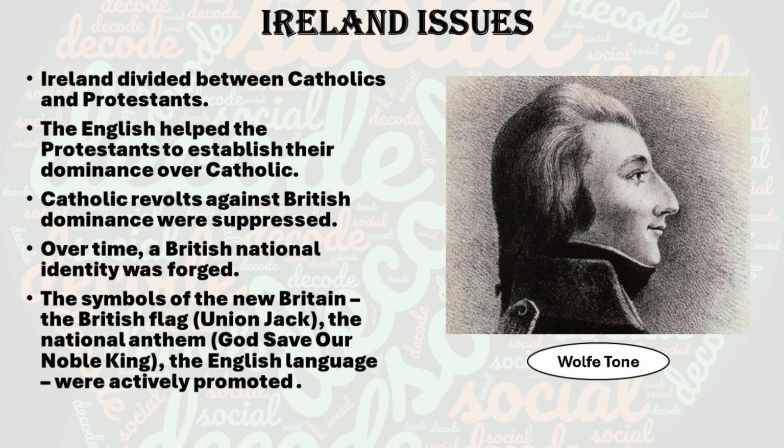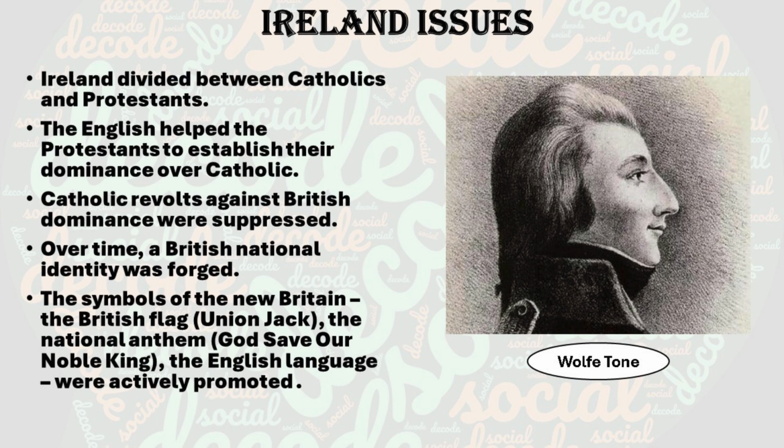One more thing: among the Catholics, one person was called Wolfe Tone. He tried to show his opposition against the English, but it was not possible. At last he was defeated. He led a failed Irish rebellion in the year 1798. At last, Ireland was forcibly brought under the British. Scotland was also already suppressed, and they were under the British. Again Ireland was also suppressed by the British or English, and they were also under the British.